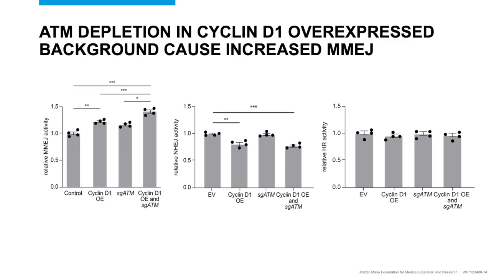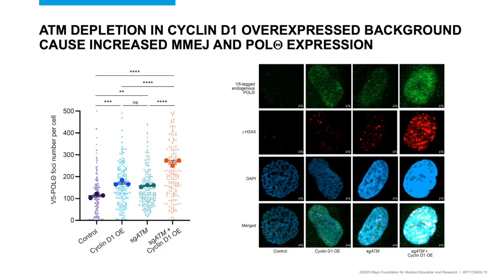ATM is the second most common genetic alteration in mantle cell lymphoma, seen in about 40% of cases. We then ask the question, what happens to replication stress and DNA damage repair mechanisms when ATM is deficient in cyclin D1 overexpressed background? We show that concomitant ATM deficiency in cyclin D1 overexpression further increases MMEJ activity without altering HR or NHEJ activity. Correlating with this, we show that polyQ expression further increases with ATM deficiency in a cyclin D1 overexpressed background compared to cyclin D1 overexpression alone.